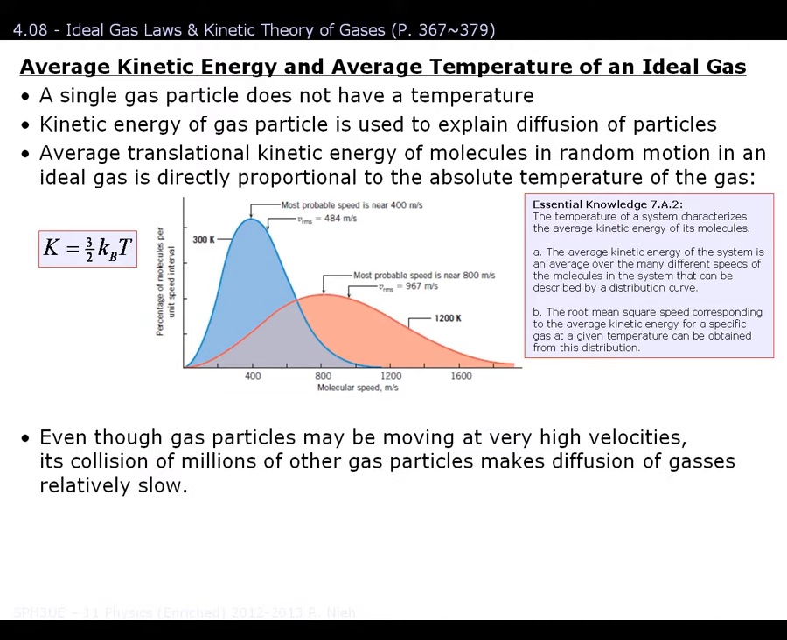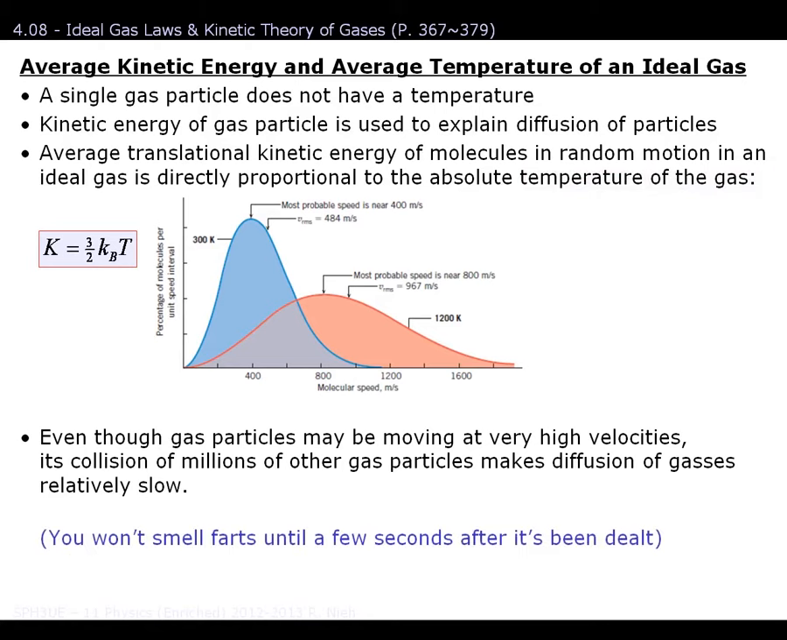So even though gas particles may be moving at very high speeds, such as 500 meters per second, because of the billions and billions of collisions, this overall slows down the rate of diffusion. And we know that this must be true due to the example listed below.